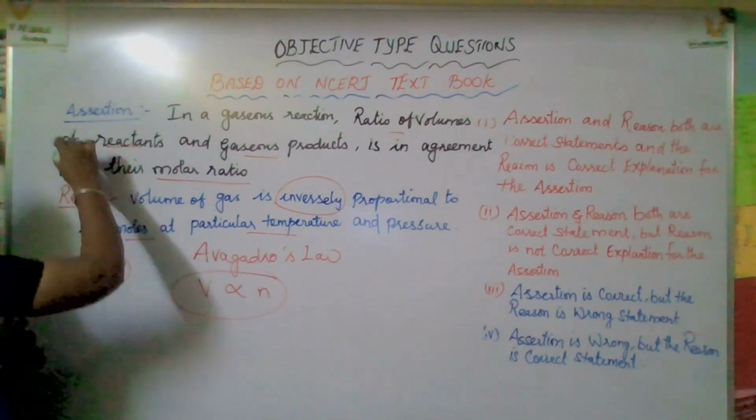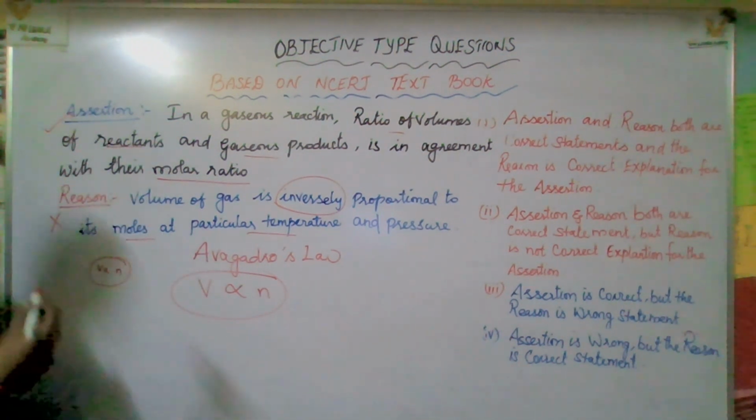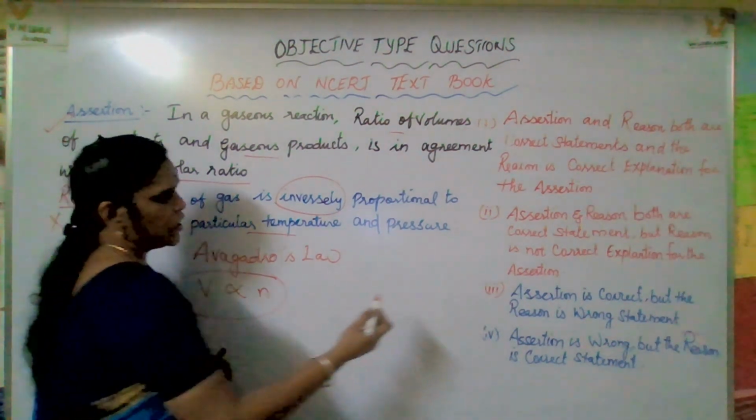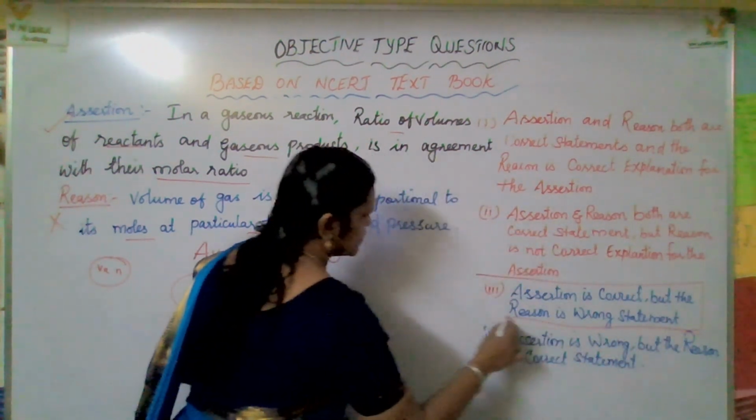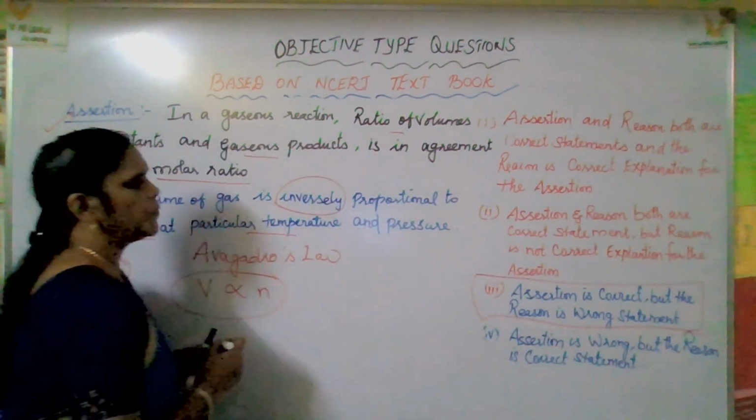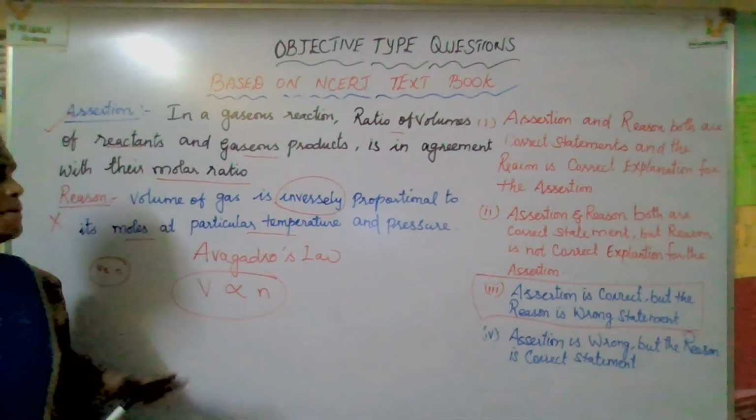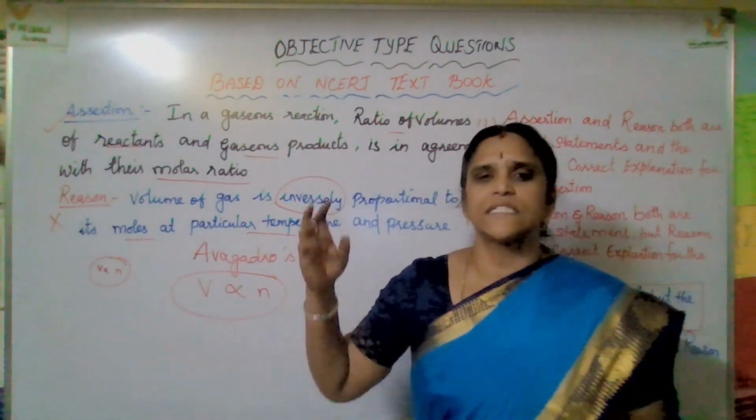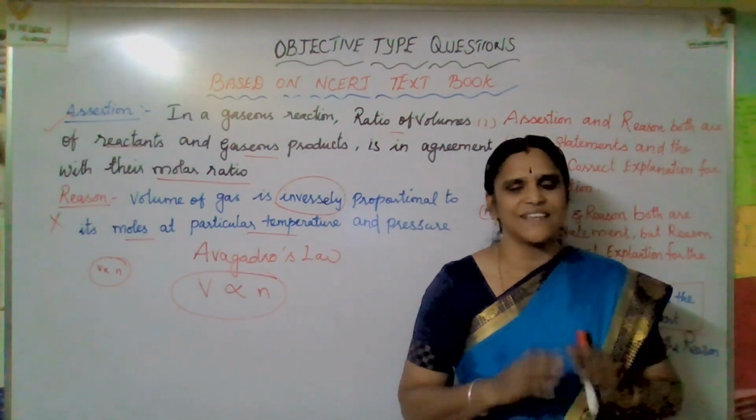Actually, the assertion is correct, but the reason is not correct, and it is not relevant to the assertion. So assertion is correct and reason is wrong. Hope you got a clear idea. Option 3, that is C. Okay, now come on. Next class we'll go and watch some more interesting and important assertion reason questions.